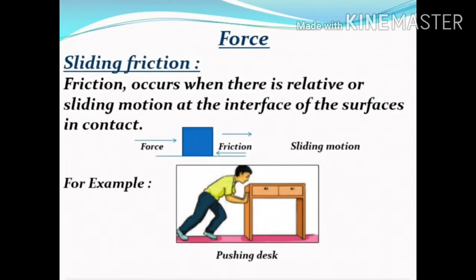Now, sliding friction. Friction occurs when there is relative or sliding motion at the interface of the surfaces in contact. For example, pushing the desk, you eventually get it sliding, but there is still a great deal of resistance between the desk's legs and the floor: kinetic friction.